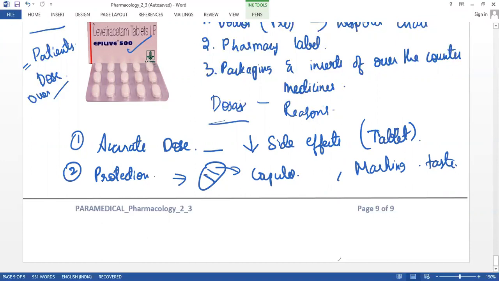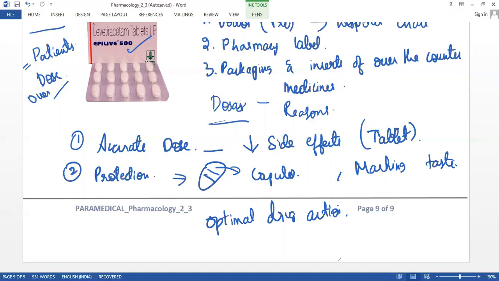Then we have so many reasons, such as optimal drug action. Optimal, as I said, is nothing but to minimize the side effects, optimize drug action, and use the desired form of insertion of the drug into the body. So these are the things that are sufficient reasons to make a dosage form.